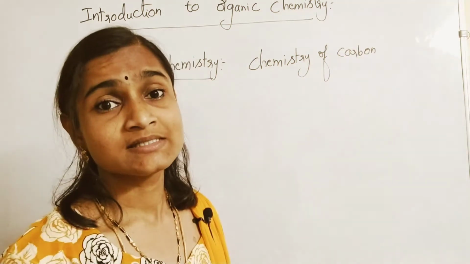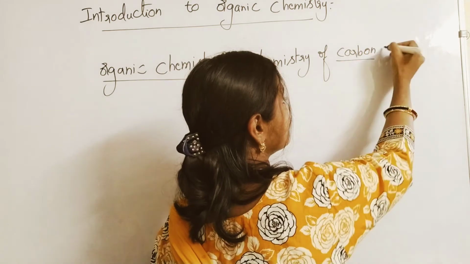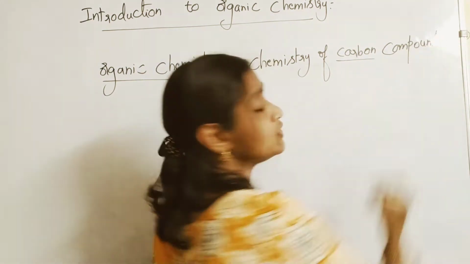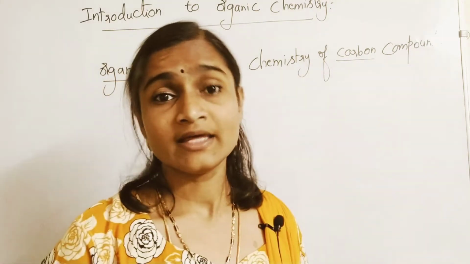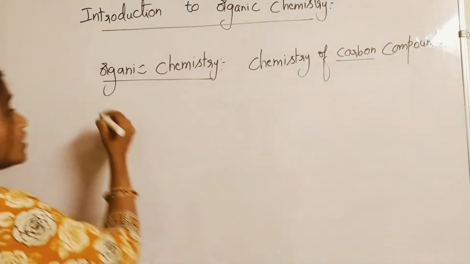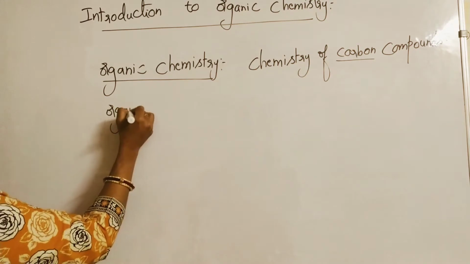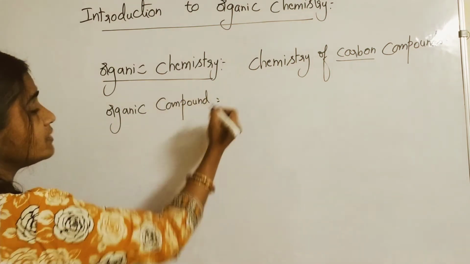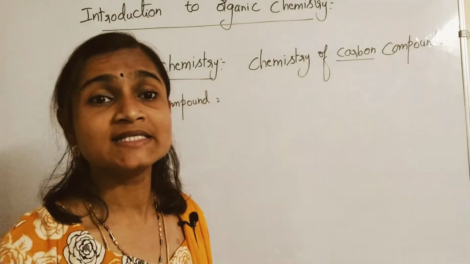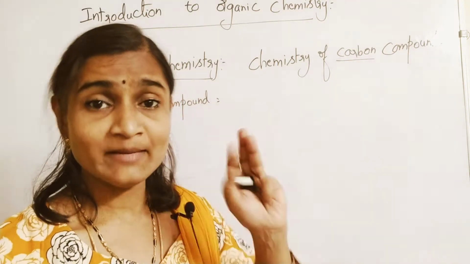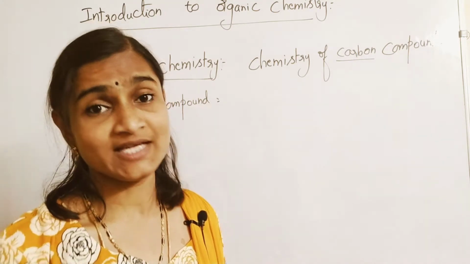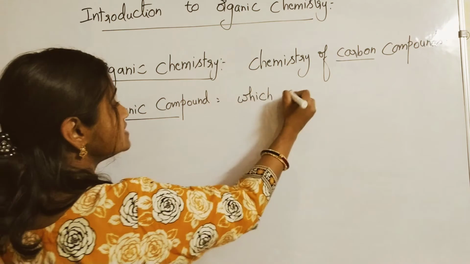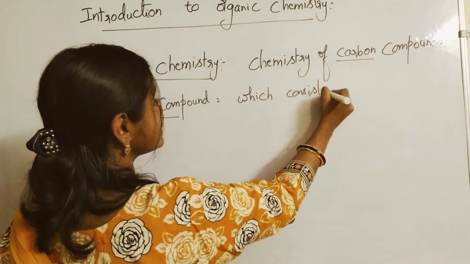Organic compounds mainly consist of carbon. Now, what is an organic compound? An organic compound is a compound which consists of mainly three elements.